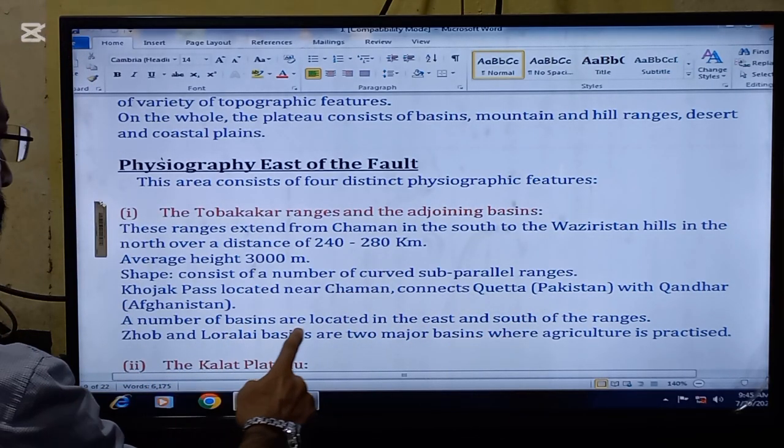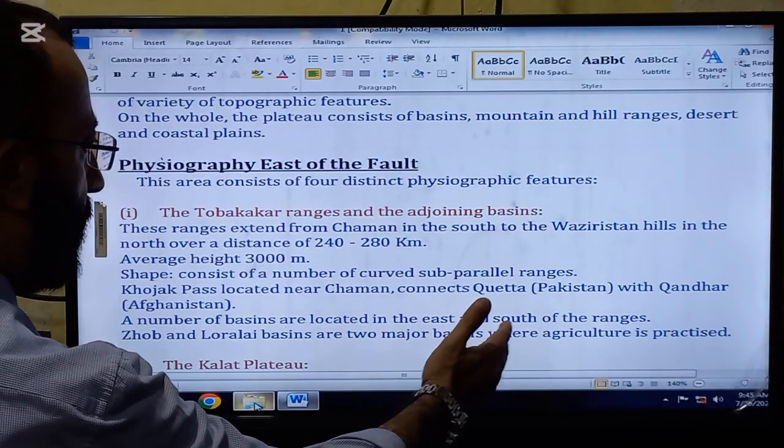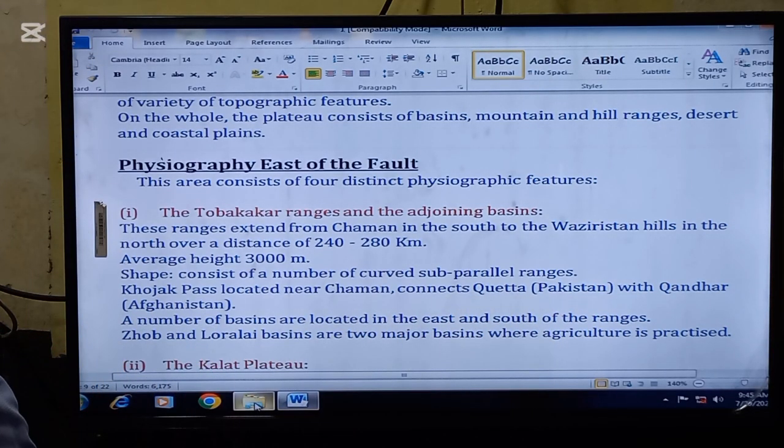Khojak Pass, located near Chaman, connects Quetta with Kandahar, Afghanistan. So here are some passes. These are located in the Toba Kakar ranges.